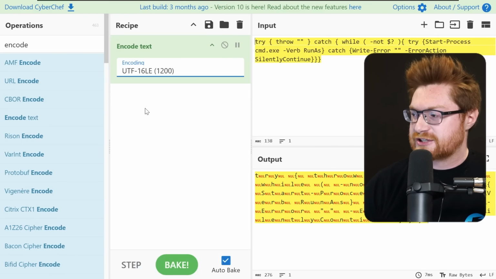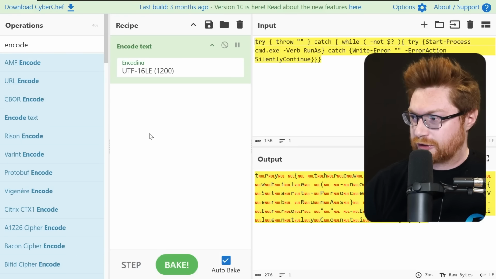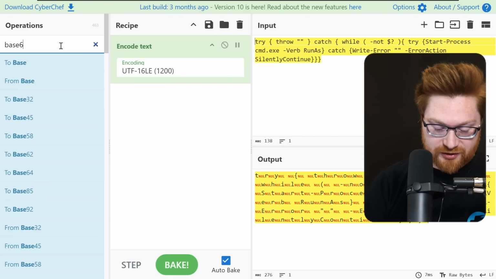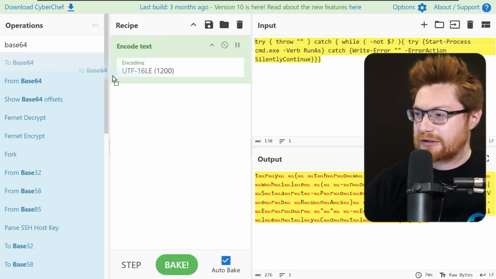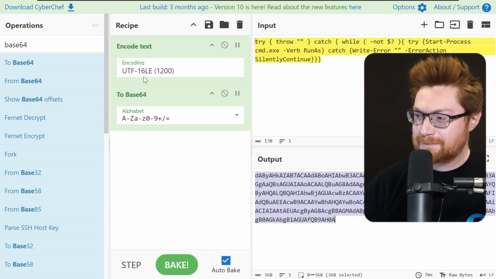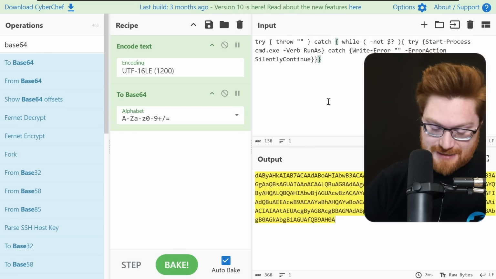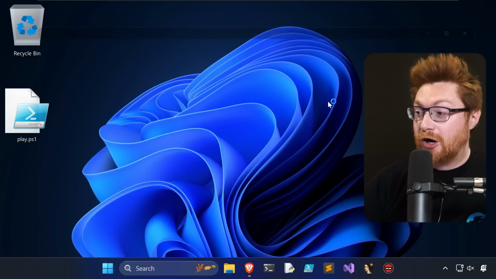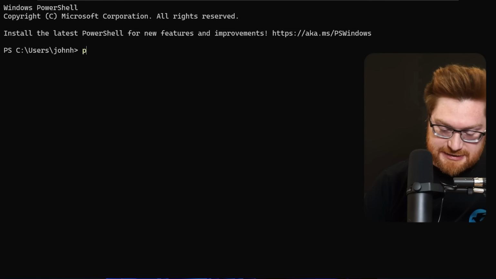Forgive me for using CyberChef for just like regular base64 encoding. Like I know that's super easy on the Linux command line, but I always forget the syntax because it's so long and verbose in the Windows and PowerShell world, and then getting the right UTF-16 little endian I always get wrong. But now we've got a payload that is all bundled up, tucked and hidden into a